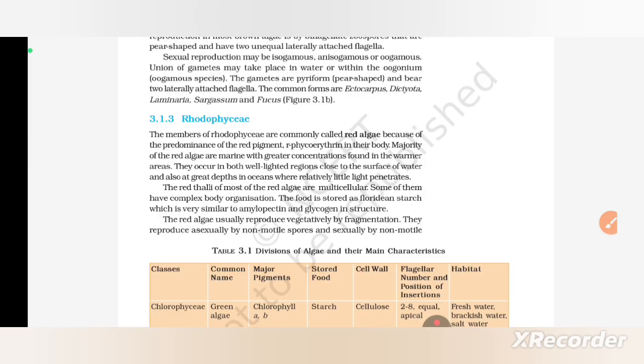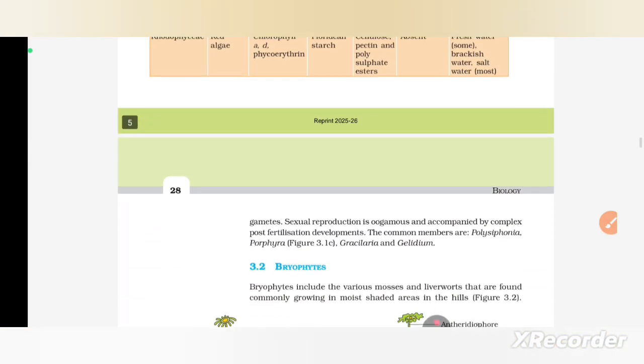The food is stored as floridean starch, which is very similar to amylopectin and glycogen in structure. The red algae usually reproduce vegetatively by fragmentation. They reproduce asexually by non-motile spores and sexually by non-motile gametes. Sexual reproduction is oogamous and accompanied by a complex post-fertilization development. The common members are Polysiphonia, Porphyra, figure 3.1c, Gracilaria, and Gelidium.